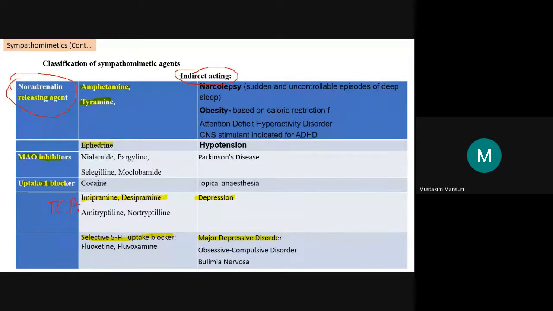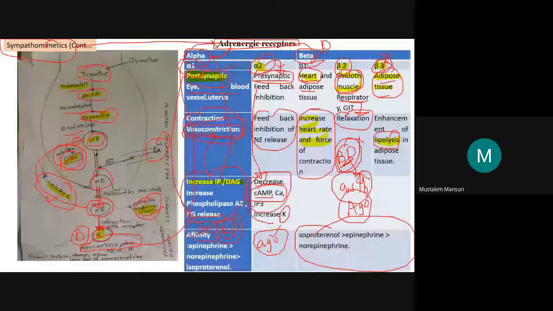Now this indirectly acting. Indirectly acting means, as I discussed earlier, directly acting means the agents which are targeting these receptors. Those that act through metabolism, uptake, MAO, COMT, or dealing with the synthesis or with the release pattern, will be considered indirectly acting.